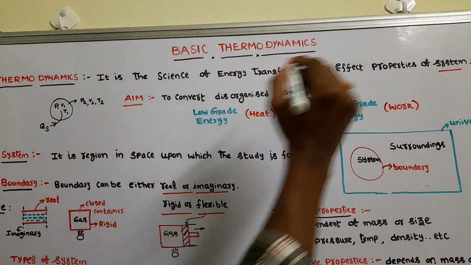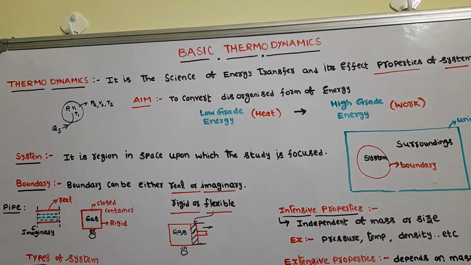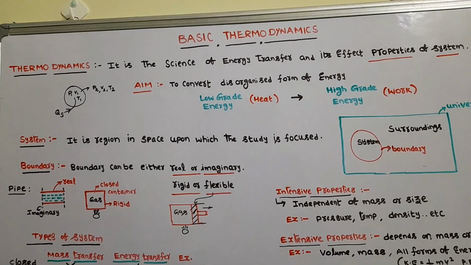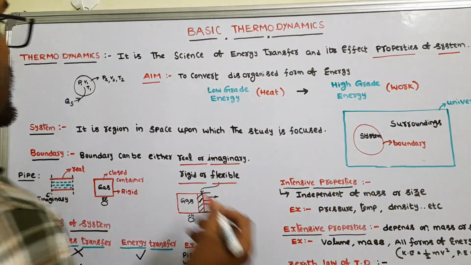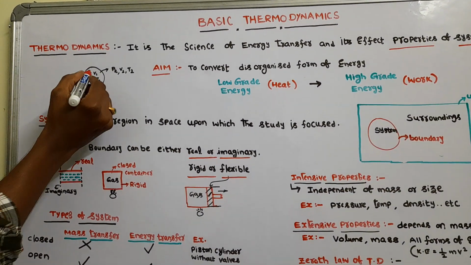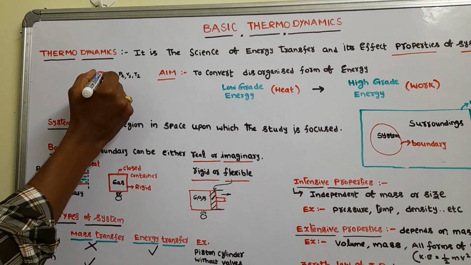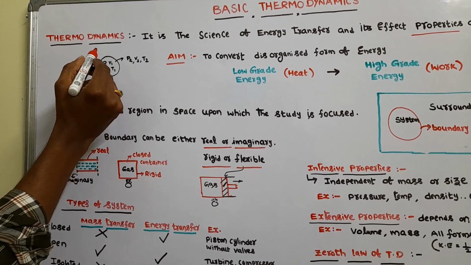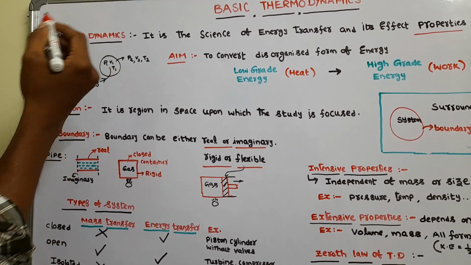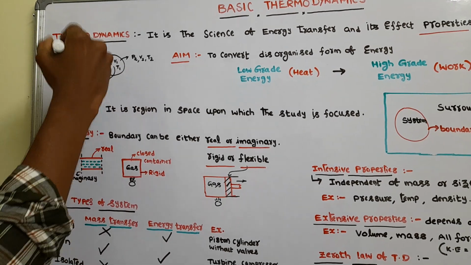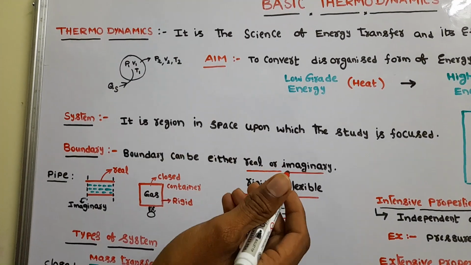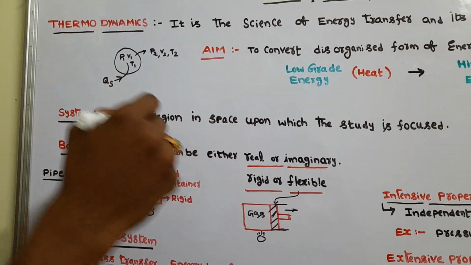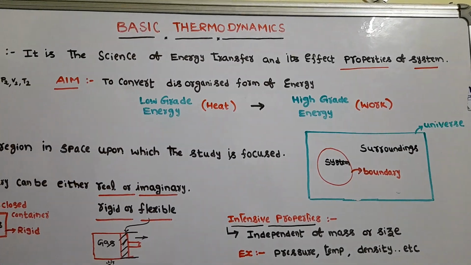See, it is properties. What are the properties? Like pressure, volume, temperature. So these properties are changing in the system. Suppose this is our system. I am supplying some sort of heat. Initially this system has pressure, volume, temperature. After supplying heat, some properties are changing. That means either pressure is changing or volume is changing. So properties are changing, and that study we are going to see in thermodynamics.